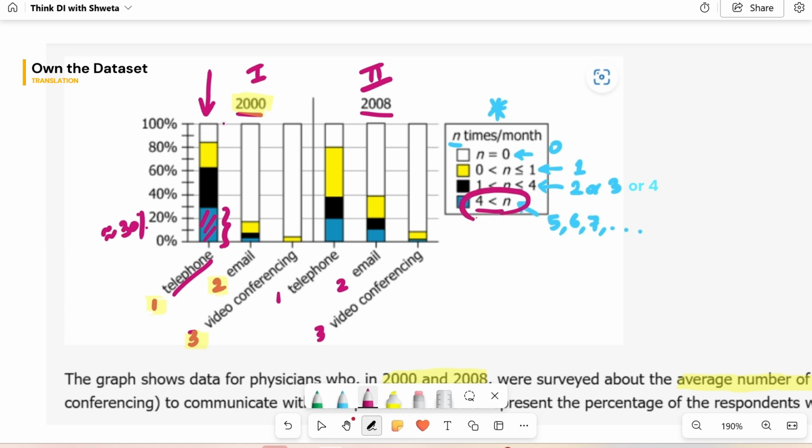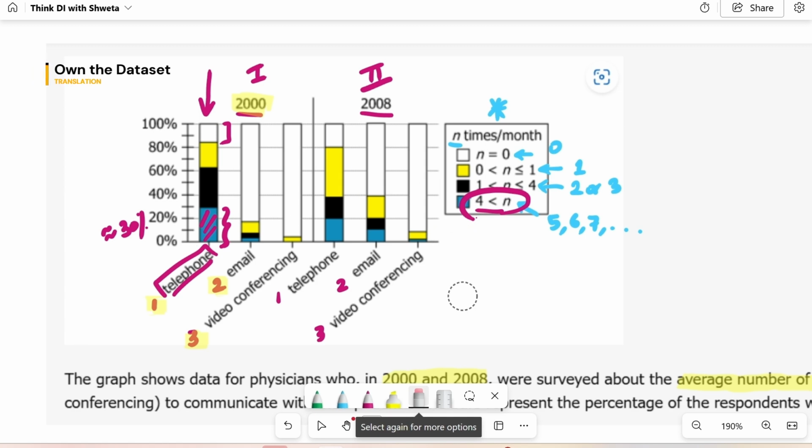Same way you can read anything else. If you read the white section, which is 0 times a month, this is about 17%. In 2000, 17% of the physicians surveyed did not use the telephone at all to communicate with their patients. And same way you can read any of these sections, right?